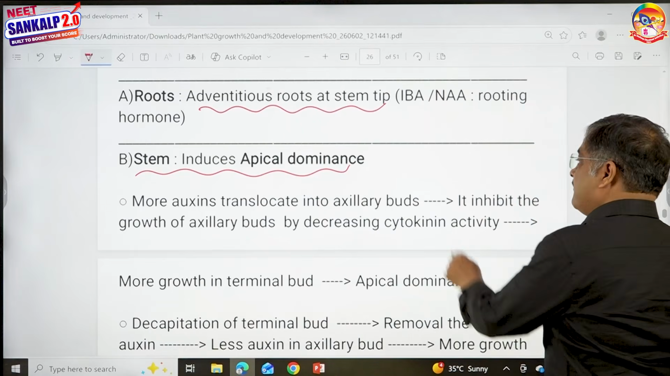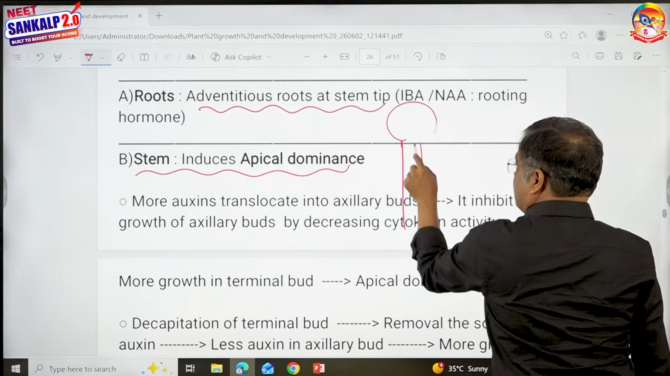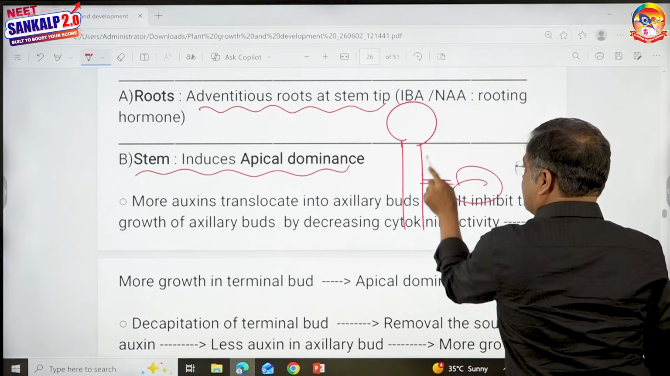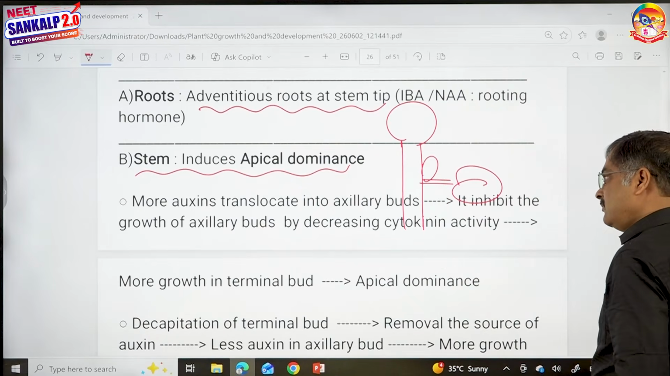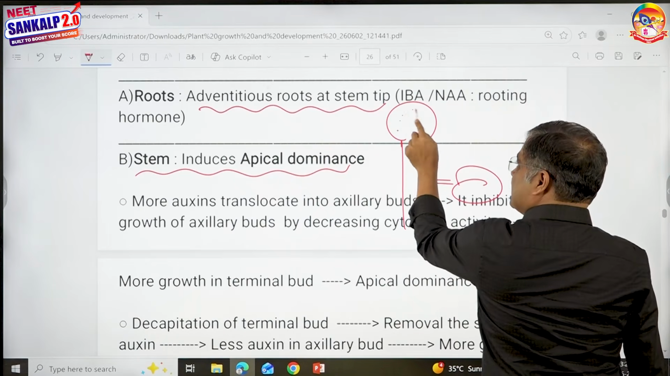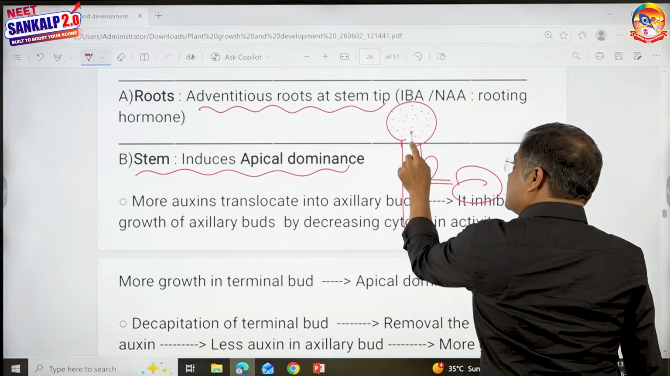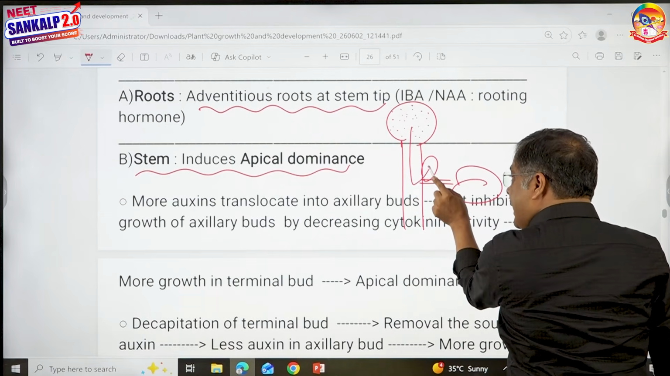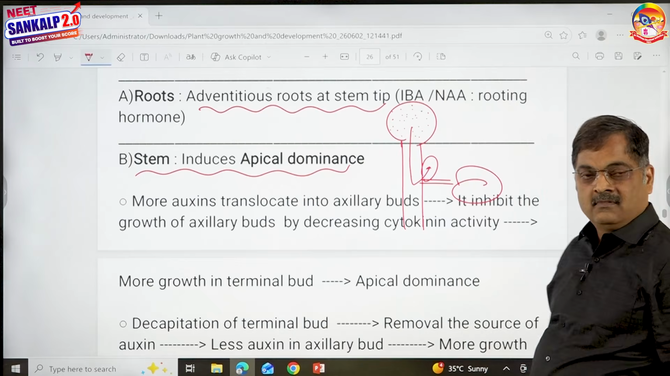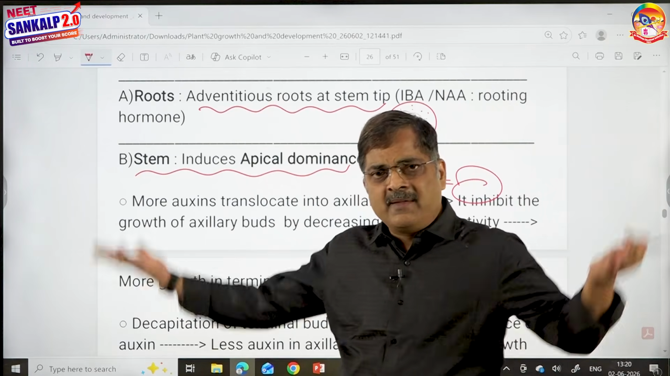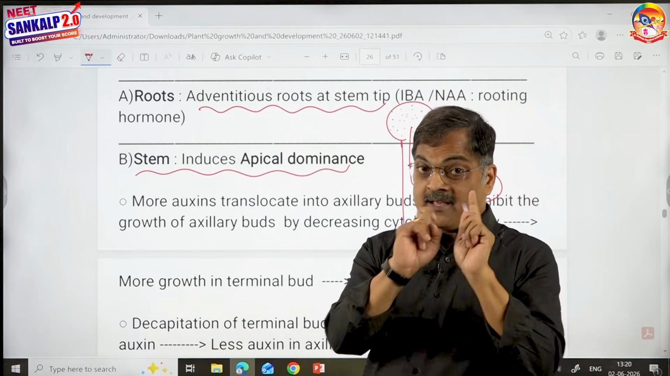Now, what is the meaning of apical dominance? Look here. This is the terminal bud, children. Concentrate. This is the axillary bud. We already discussed that auxins are more in the terminal bud. Yes or no? And what happens? The auxins from the terminal bud enter into the axillary bud. Then you may ask me, nice, no? Axillary bud also will be happy. No. This is the problem.